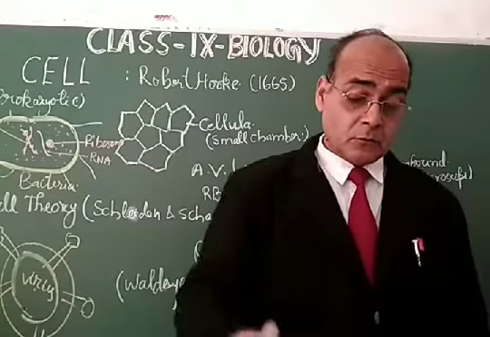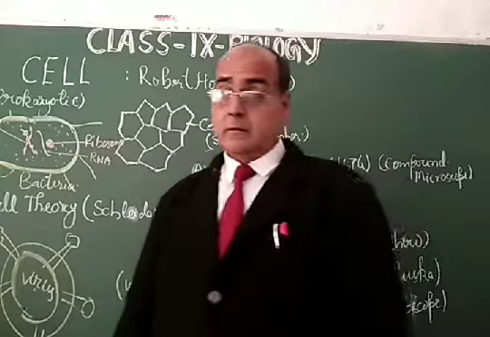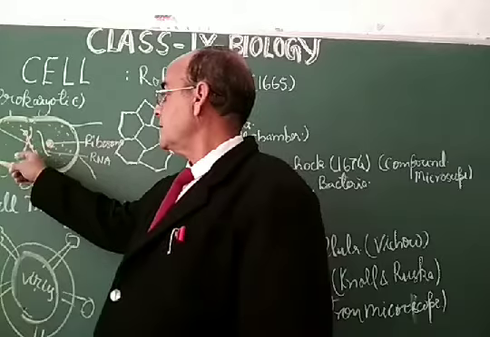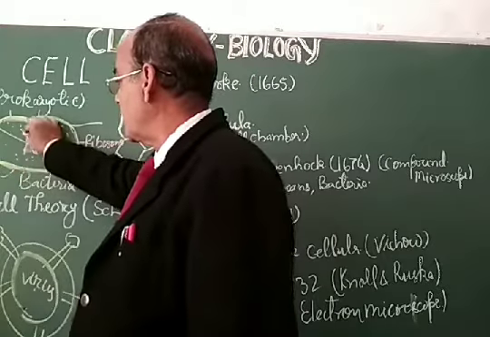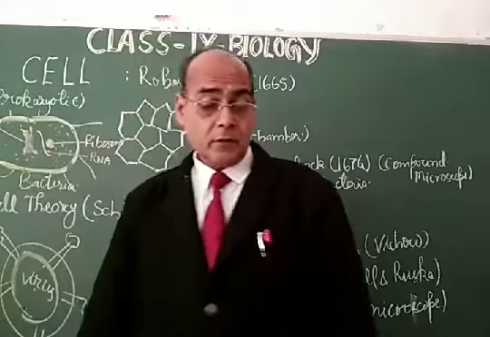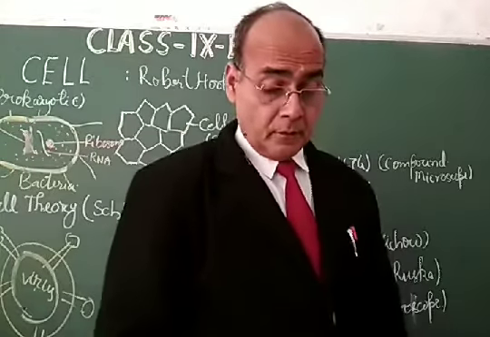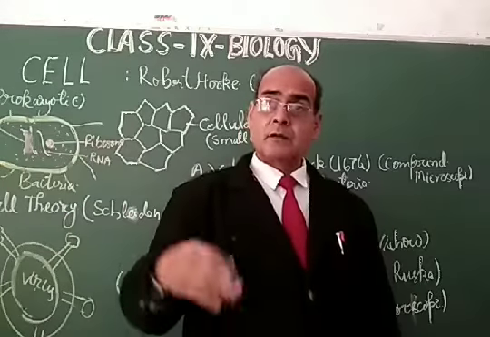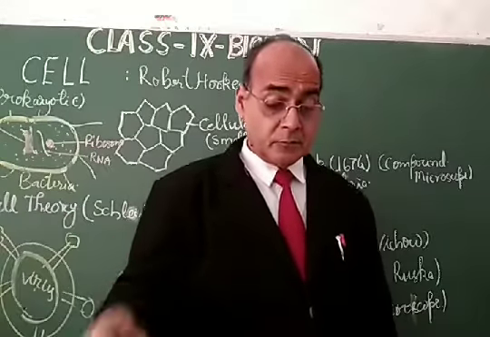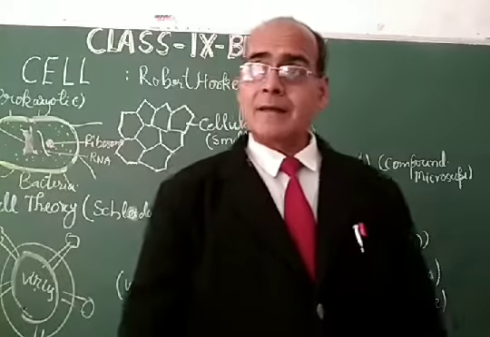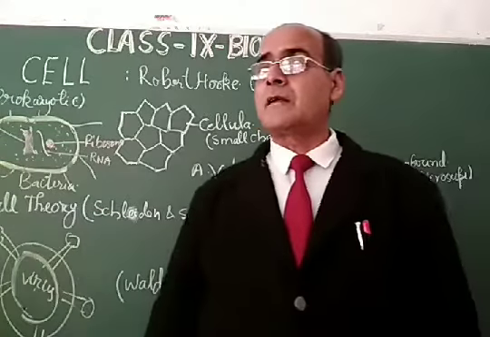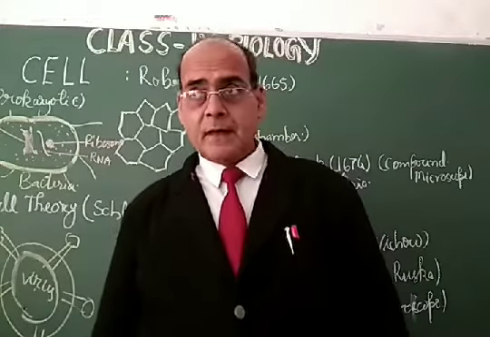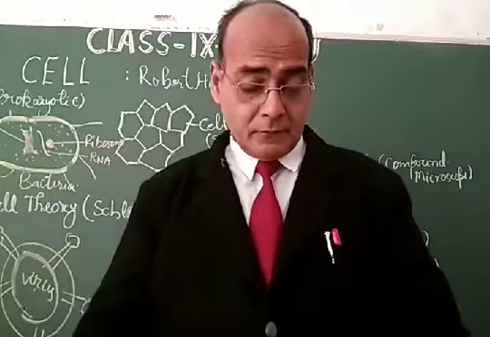Dear students, as far as chromosomes are concerned, prokaryotes have a single chromosome, while eukaryotes have more than one. As far as the nucleolus is concerned, that is absent in the prokaryotic cell, but in the eukaryotic cell, the nucleolus is present. The cytoskeleton, meaning the fiber-like structure, is absent in prokaryotic cells, while it is present in eukaryotic cells.